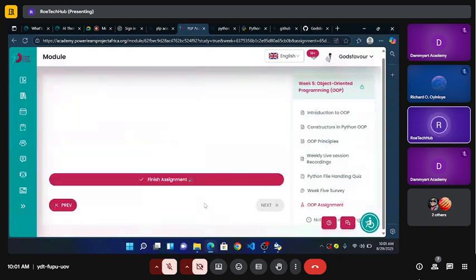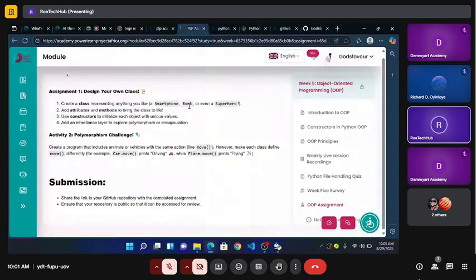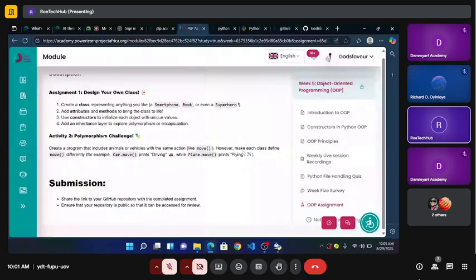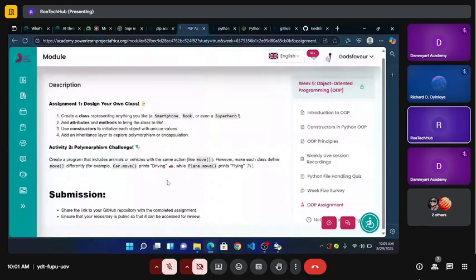Okay, so week 5. All right. Two assignments. Wait, what do they have here? Activity 2: create a program that includes an animal or vehicle with the same action, like move. However, make each class define move differently, like car move, plane fly. Now, this assignment is actually, we could still create our own listing here. Share the link to your GitHub repository.